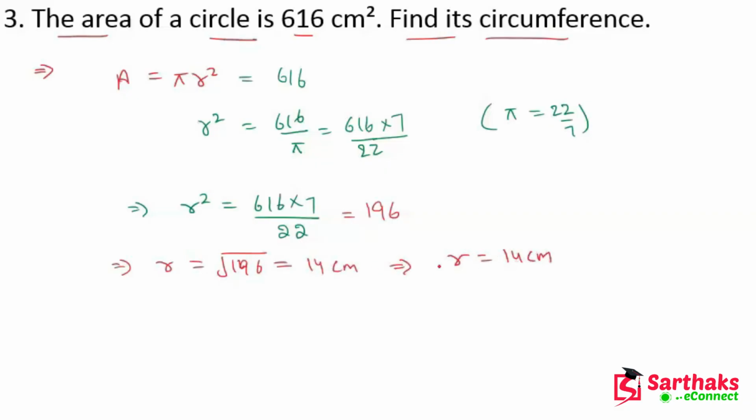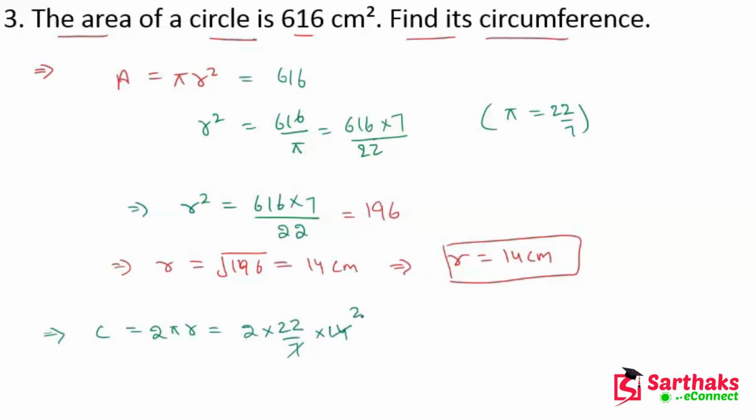So the value of r is 14 centimeter. Now we have to find the circumference. So c is equal to 2 pi r. So 2 into 22 upon 7 into r, and r is 14. So this will be cancelled by 2 times. We get 88 centimeter. So circumference is equal to 88 centimeter.